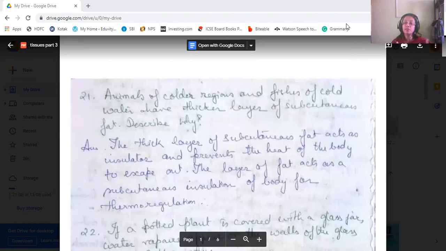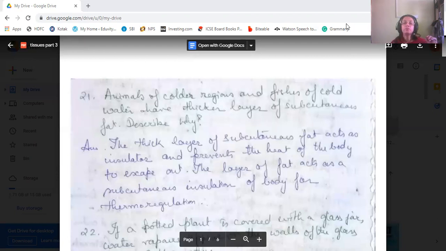Okay, and they can survive in that cold climate. Even the fishes in the cold water can survive in that way. The layer of fat acts as a subcutaneous insulation of the body for thermoregulation. That is the main thing: subcutaneous fat acts as an insulator for thermoregulation of the body.